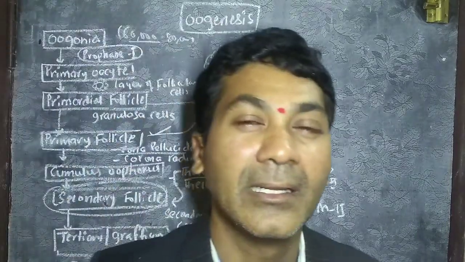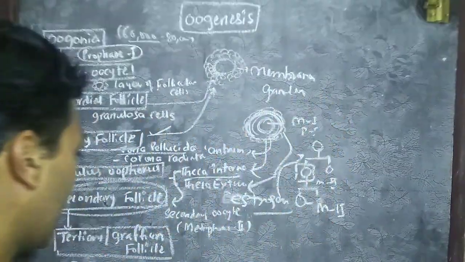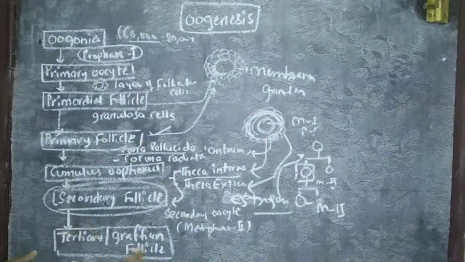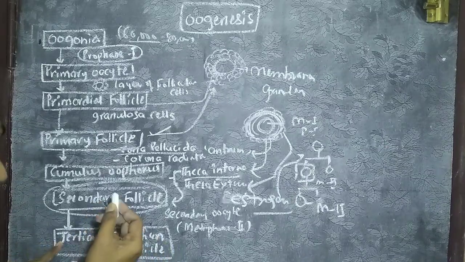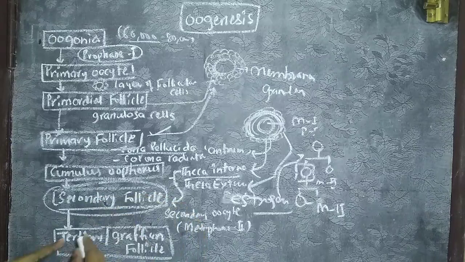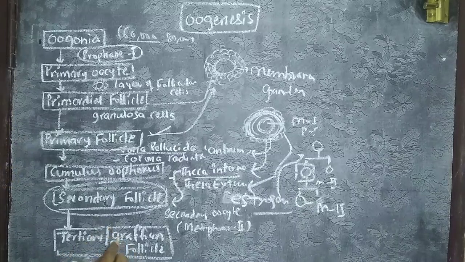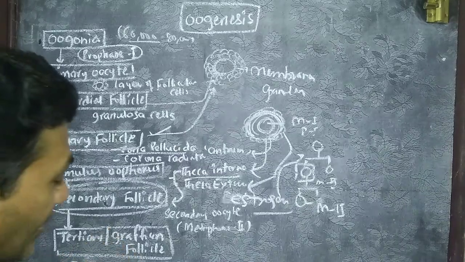Upon proliferation, the secondary follicle matures and becomes the tertiary or Graafian follicle. Secondary oocyte with mature follicular cells is known as the tertiary or Graafian follicle. This Graafian follicle ruptures and releases the secondary oocyte.